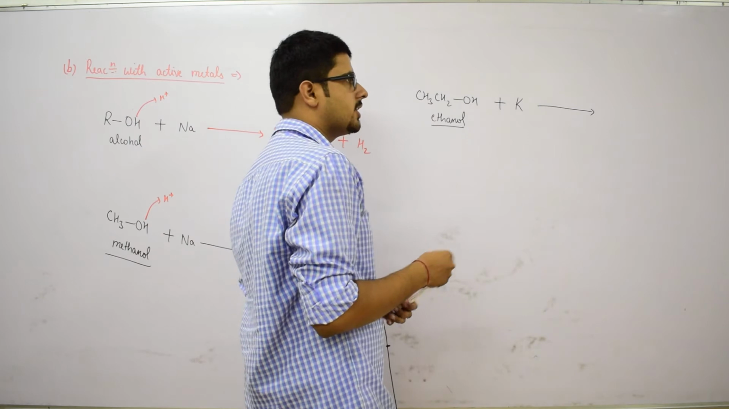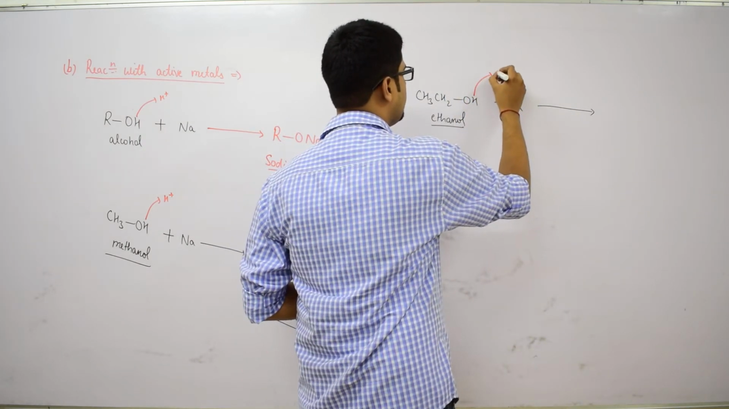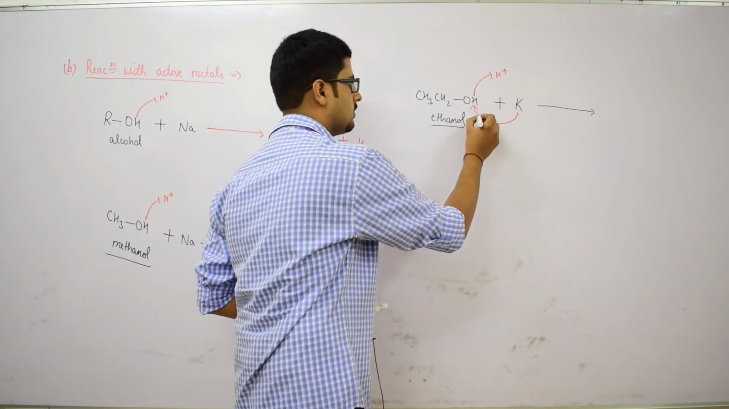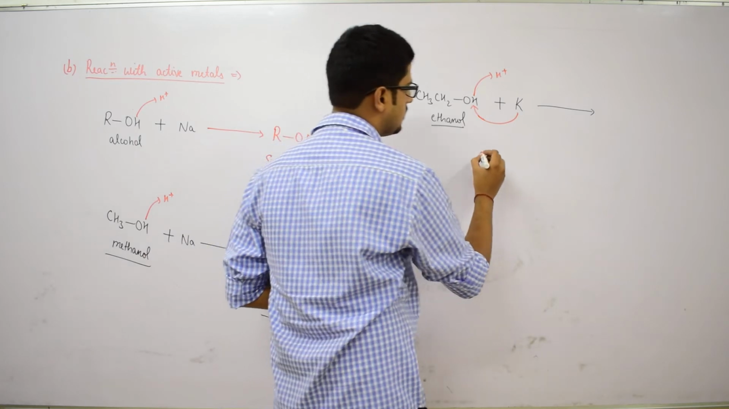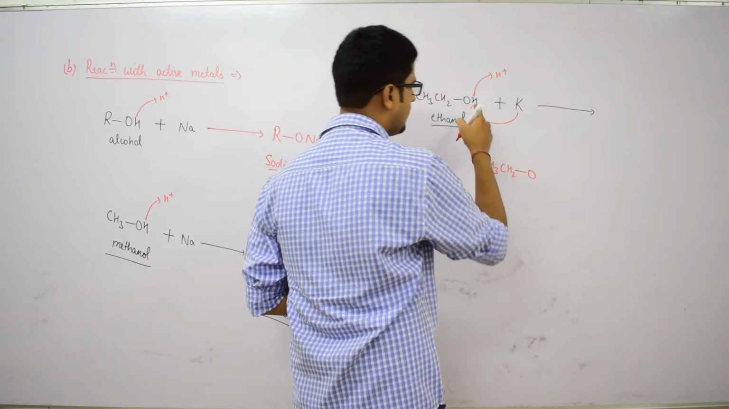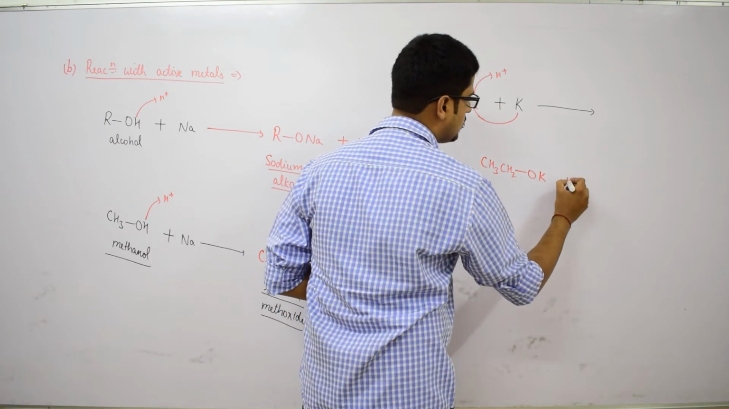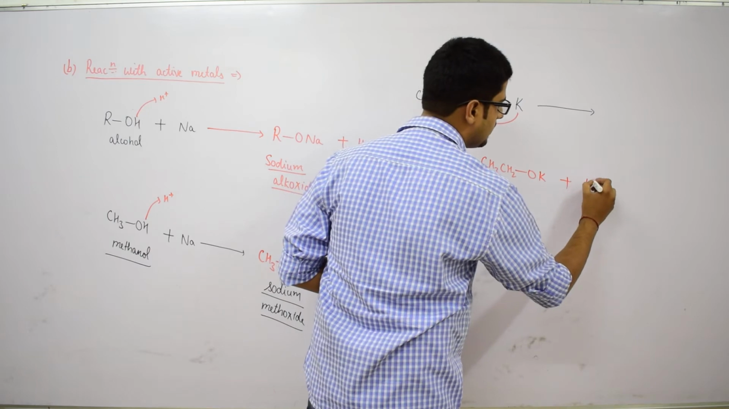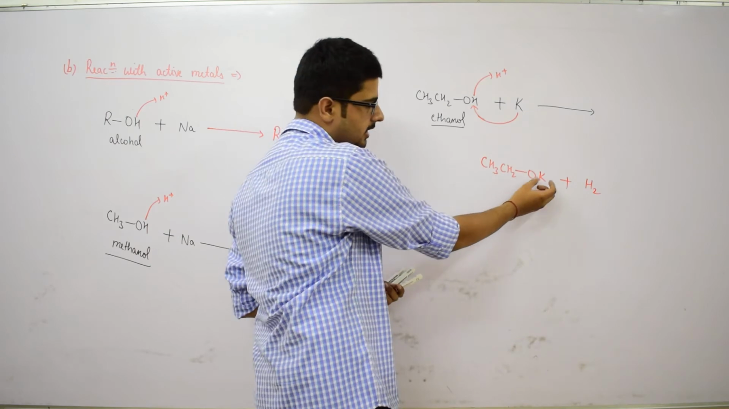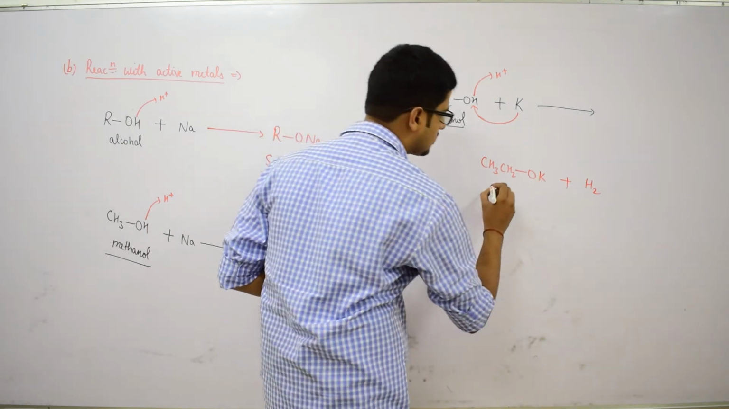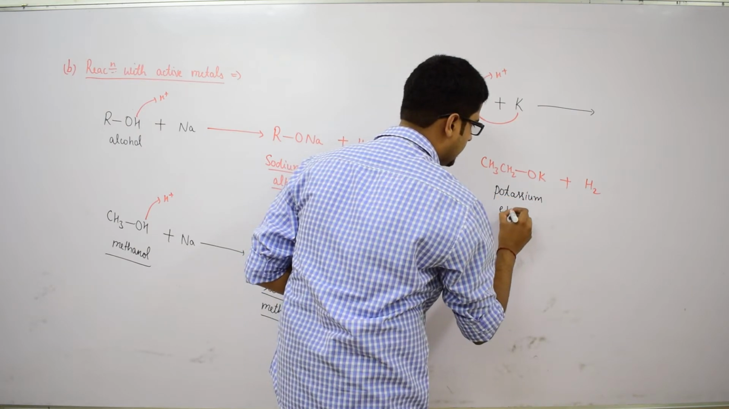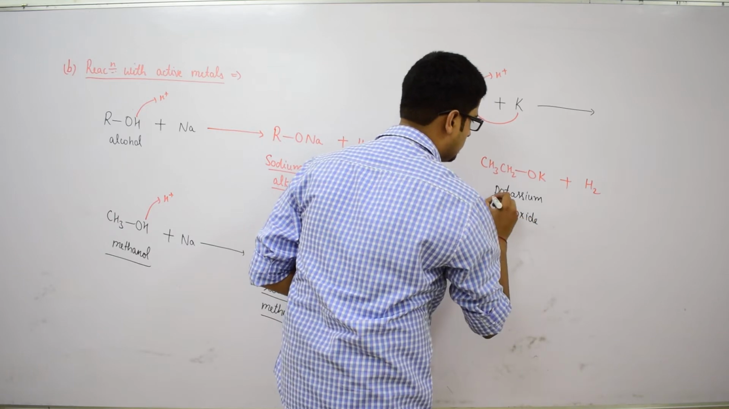According to the mechanism of this reaction, this hydrogen will be eliminated in the form of H plus ion, and this potassium will substitute this hydrogen atom, leading to the formation of the product CH3CH2OK, and the two protons will be eliminated in the form of hydrogen molecule. So, this compound will be called potassium ethoxide.